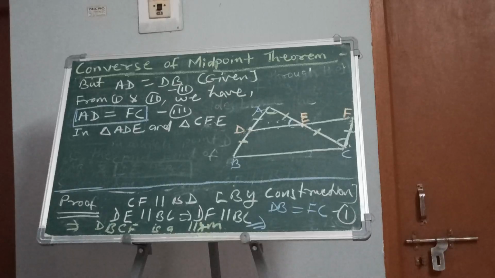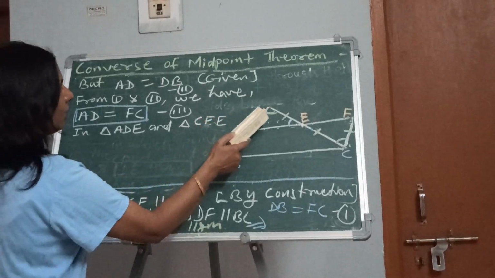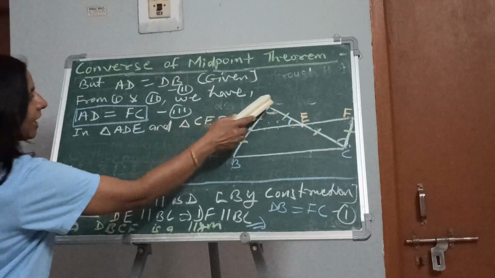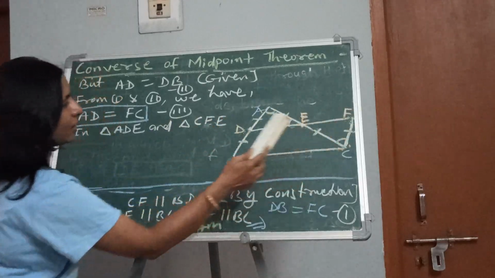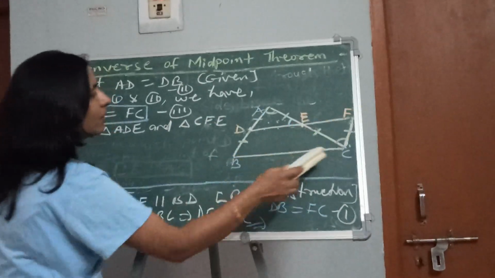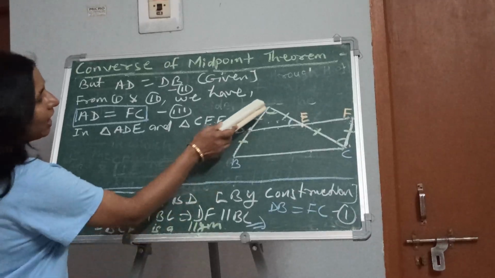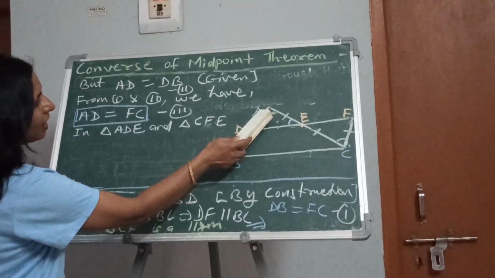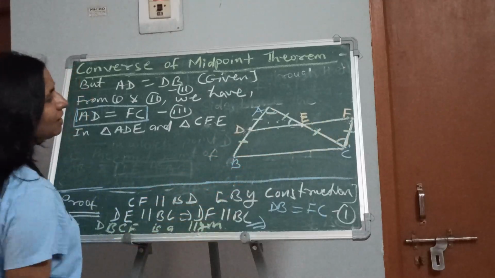Okay. So which one? This triangle and this triangle. Let us see. This line is parallel to this line, means AB is parallel to FC, right? And AC is the transversal. So what would happen? Angle A is equal to angle C.